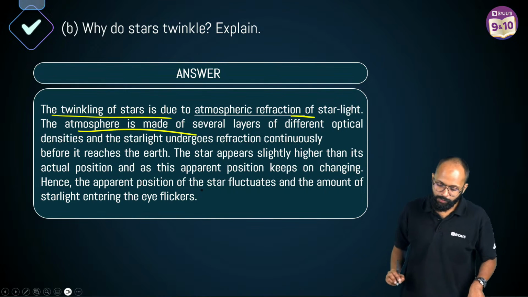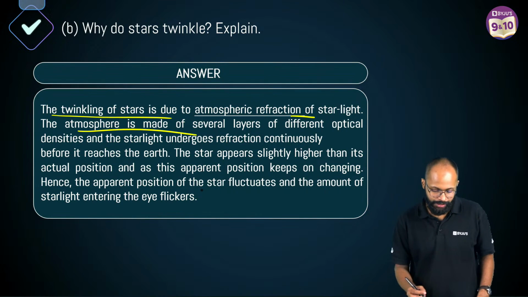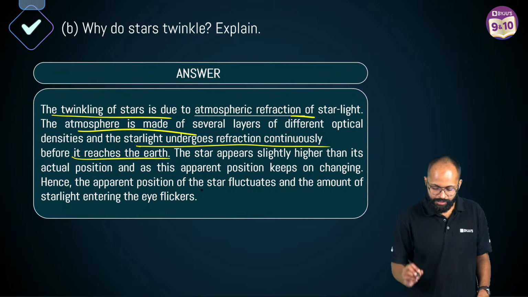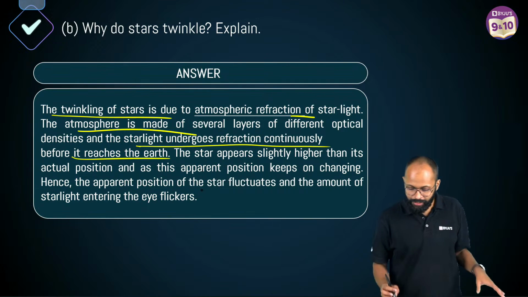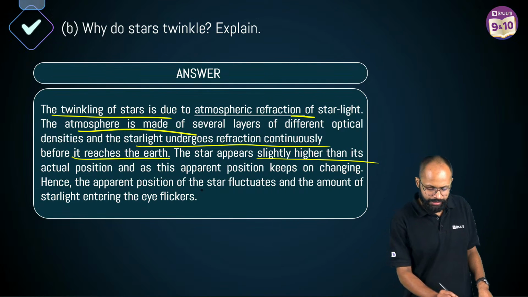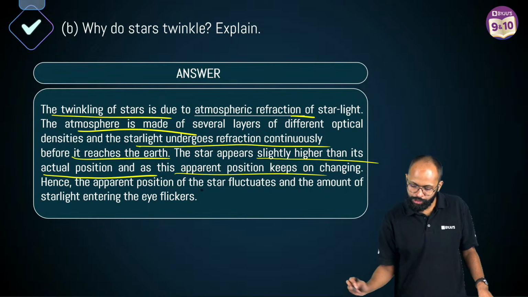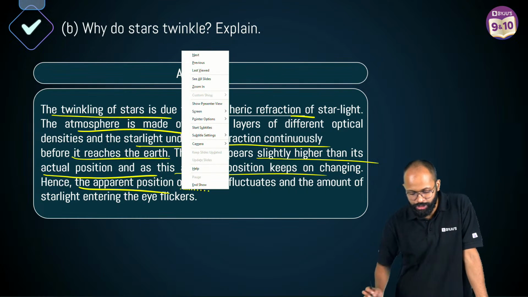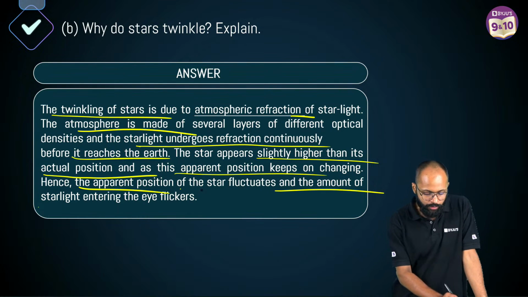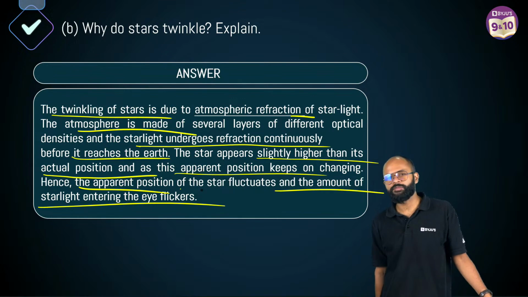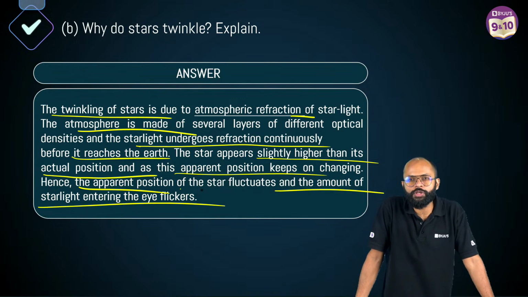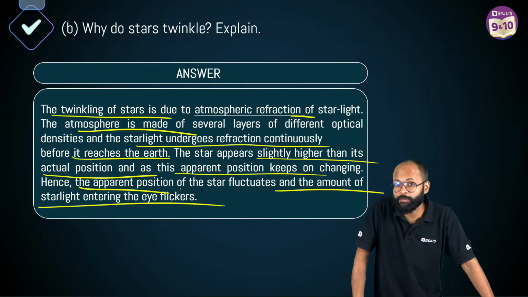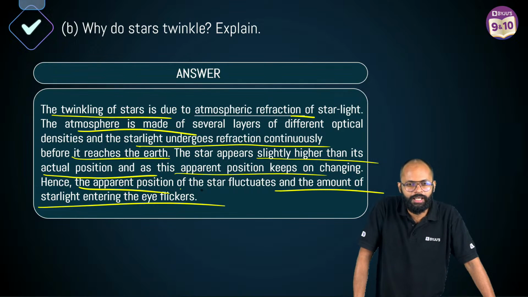The twinkling of stars is due to atmospheric refraction of starlight. The atmosphere is made up of several layers of different optical densities, and the starlight undergoes refraction continuously before it reaches the earth. Now, the star appears slightly higher than its actual position, and as this apparent position keeps on changing, this is what we call twinkling. Hence, the apparent position of the star fluctuates and the amount of starlight entering the eye flickers because a star acts as a point source of light. Why don't planets twinkle? Because planets are an extended source of light, correct?